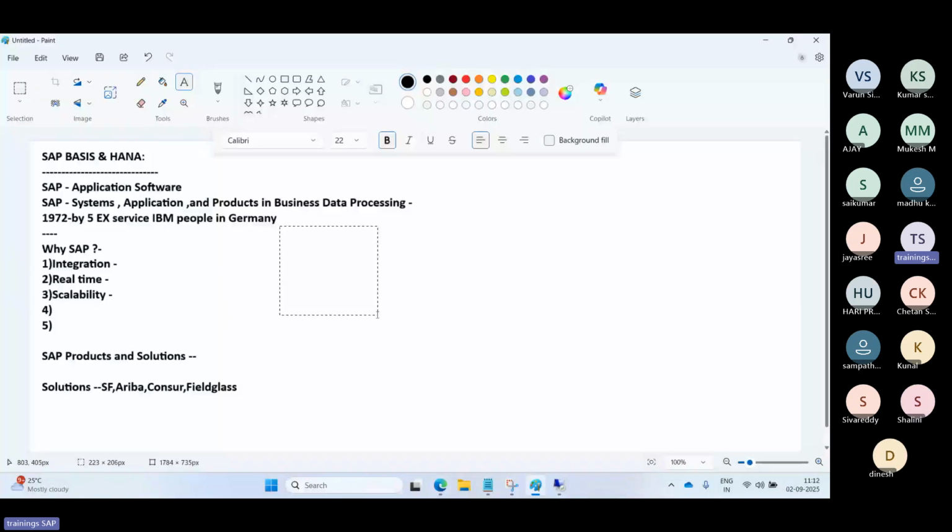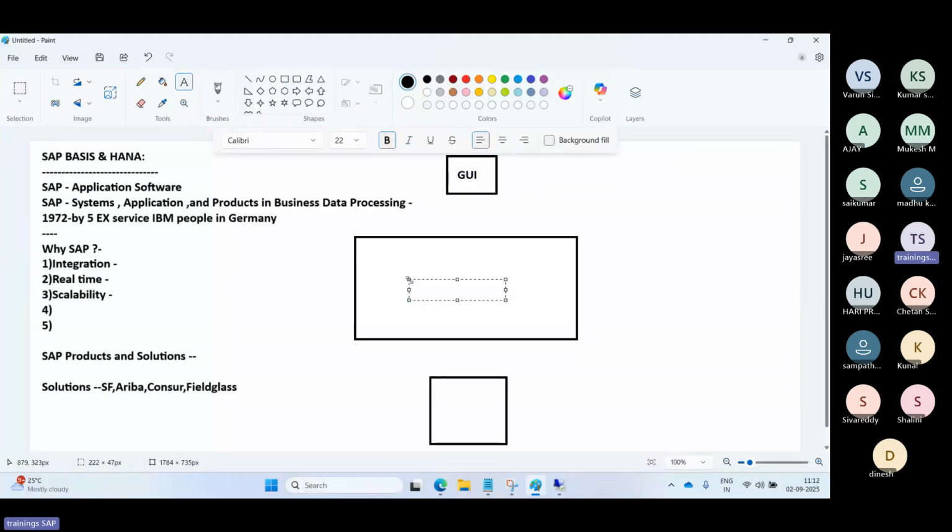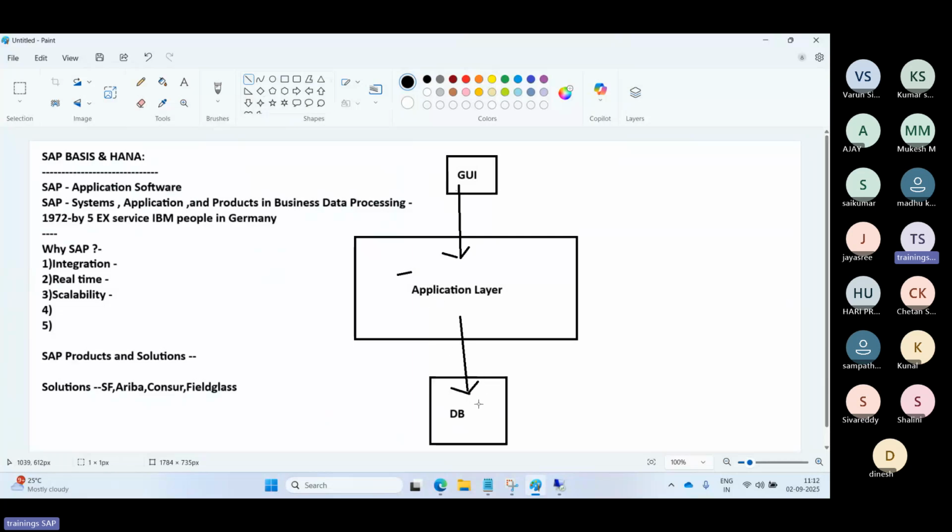Architecture means in SAP we have the three-tier architecture. One is the presentation layer, the application layer, and the DB layer. We have the GUI, the application layer, and the DB layer. Your SAP application will fit in the application layer, and the DB fits in the database layer.